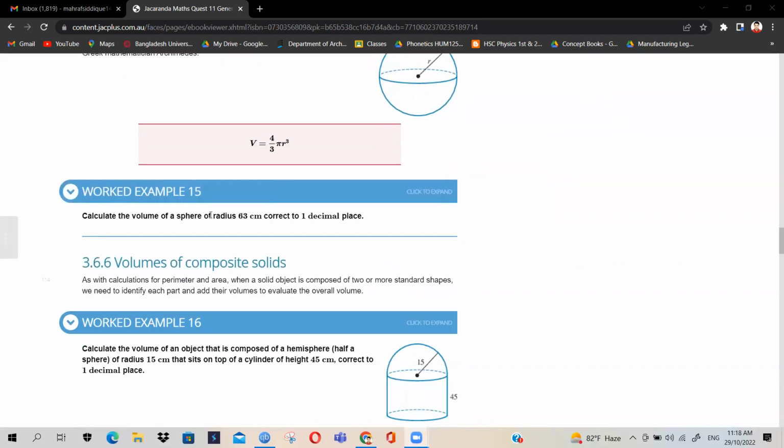Okay, calculate the volume of a sphere of radius 63 centimeter, correct to one decimal place. So just plugging in the values, I'm not getting into that.